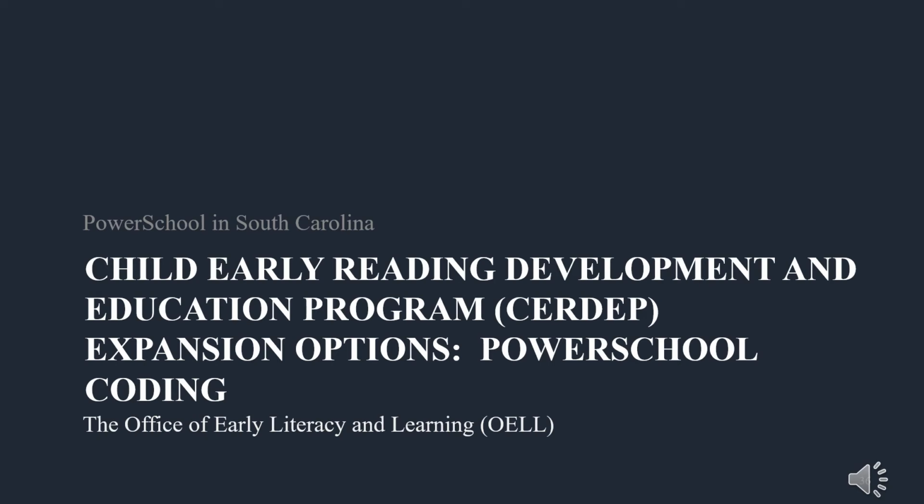At this time, we'd like to share information about coding changes required for reporting accurate data for the CERDEP expansion options. This 4K program is officially entitled the Child Early Reading Development and Education Program and is hosted through the Office of Early Literacy and Learning, a part of the College and Career Ready Division at the department. Over the last few years, districts have had additional expansion options that they may request and receive approval to serve as it relates to the CERDEP 4K program.